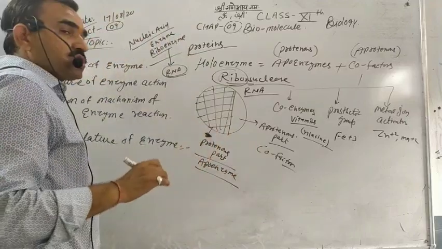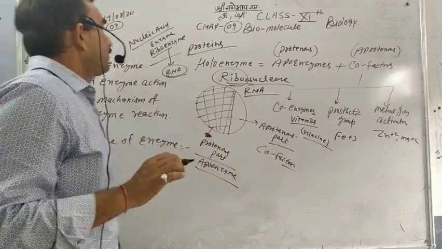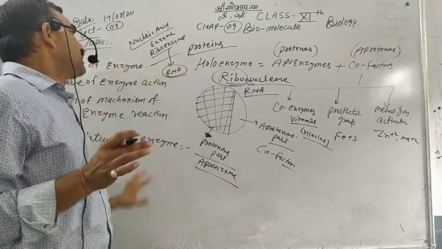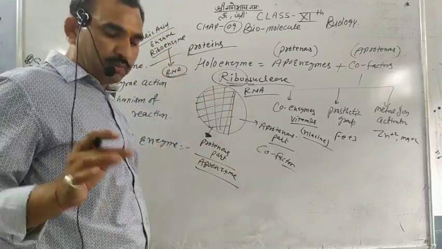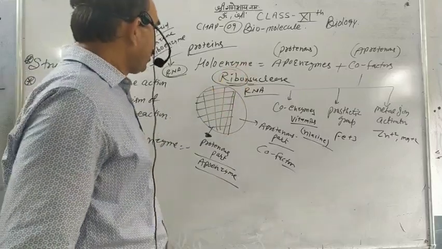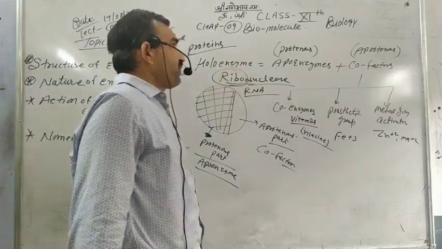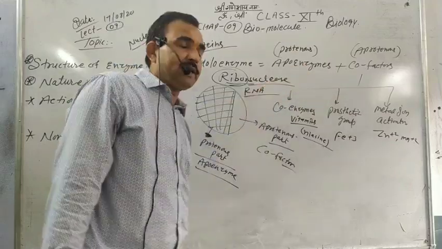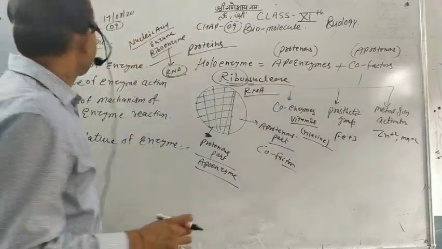So some enzymes are found that dissolve nucleic acids. They are called ribozymes, for example ribonuclease. Mostly enzymes are made from proteinaceous material. The main or big part is the proteinaceous part and the small part is the non-proteinaceous part.